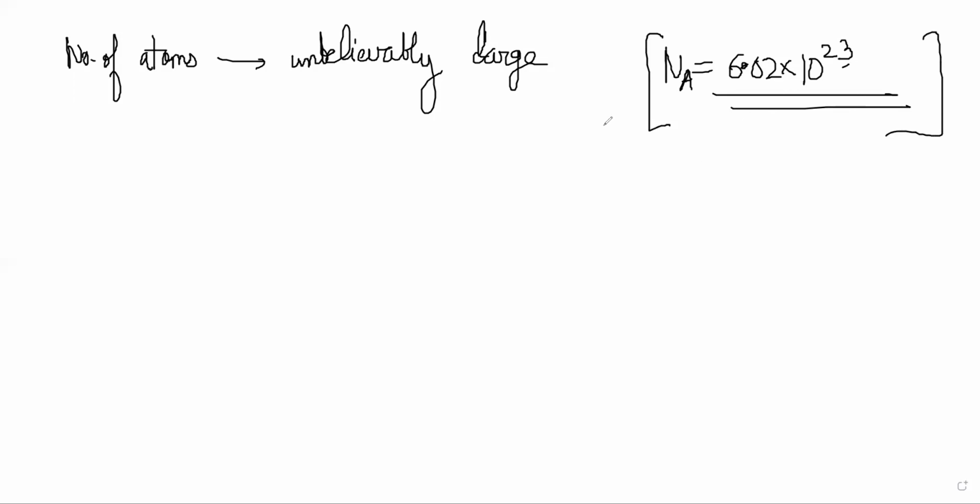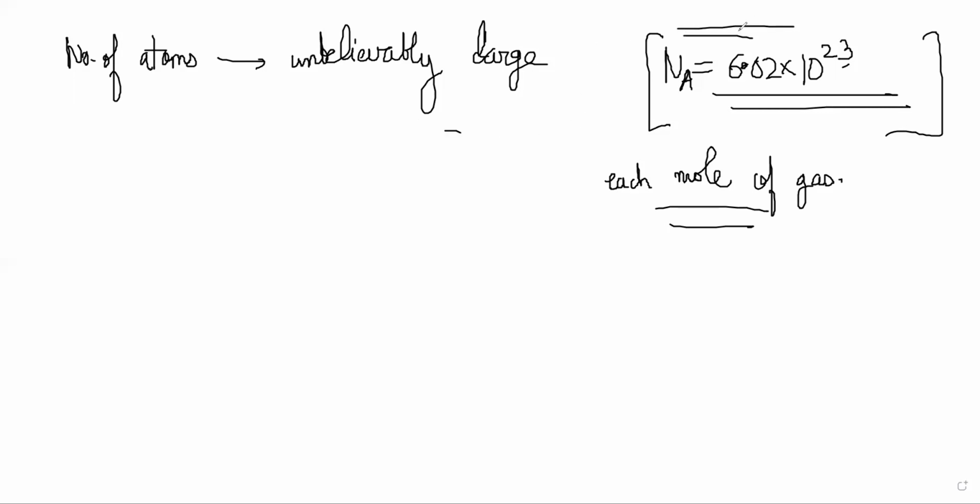And you have to realize that each mole of gas will have these many atoms. And if you think about it, there are so many moles of gas present in just the room that you are sitting in right now. So many moles of gas. So actual numbers are so huge that we'll use such a big number as a unit, right? The actual numbers of atoms are immensely large, so we'll have to use a very big unit here. And people have come up with a nice convention.